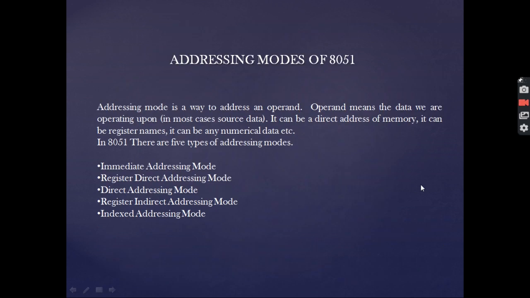Now these are all about the timer modes of operation. Now come to the addressing mode of 8051. The addressing mode is a way to address an operand. We have basically 5 types of addressing mode in 8051. They are the immediate addressing mode, register direct addressing mode, direct addressing mode, register indirect addressing mode, and the index addressing mode.